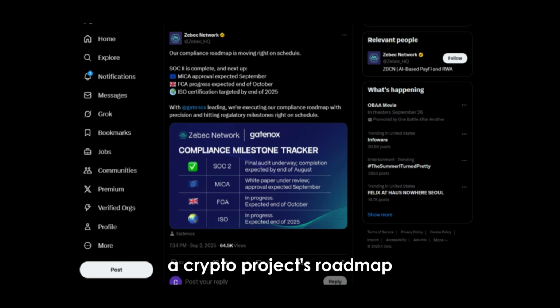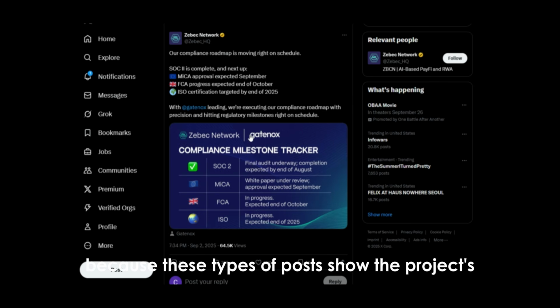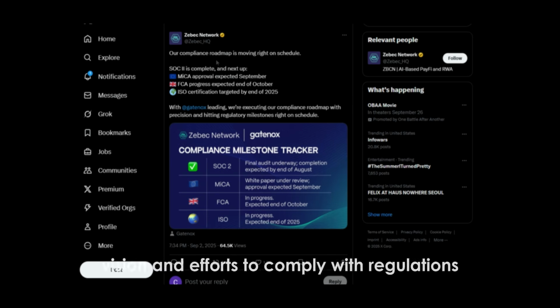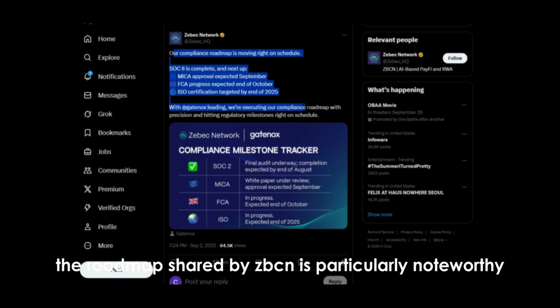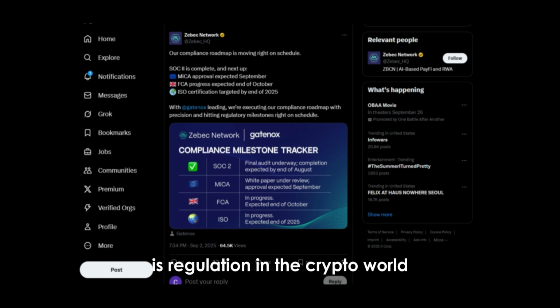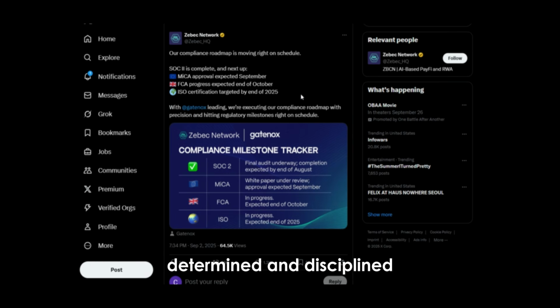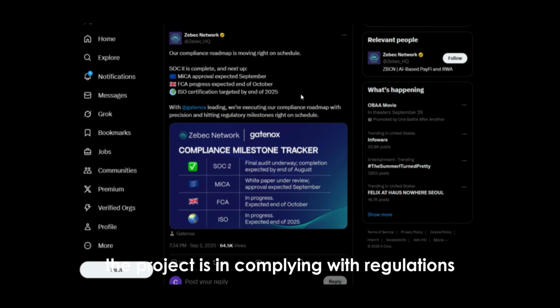Third, a crypto project's roadmap tweets are of great importance to investors because these types of posts show the project's future goals, vision, and efforts to comply with regulations. The roadmap shared by Zbcn is particularly noteworthy because one of the biggest challenges for projects is regulation. In the crypto world, many projects are technically advanced but fail to grow or operate officially due to regulatory barriers. This is exactly why Zbcn's tweet emphasizes how determined and disciplined the project is in complying with regulations.